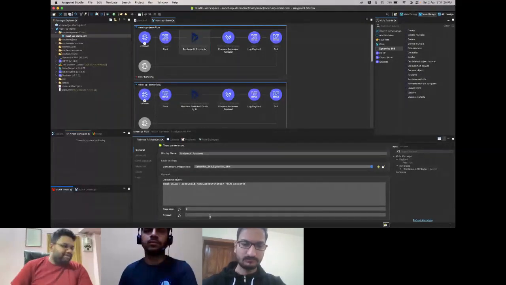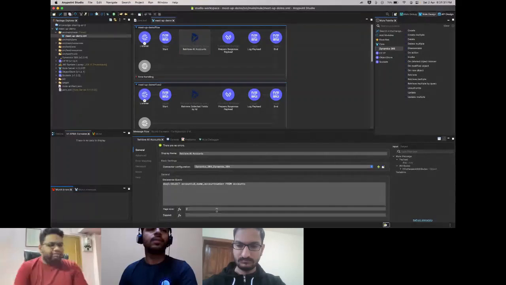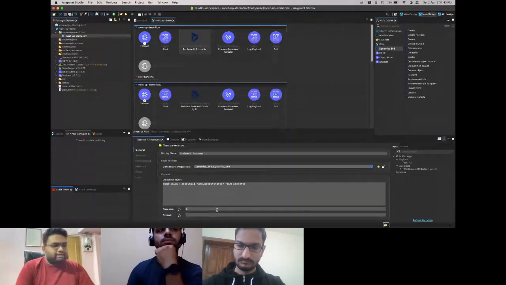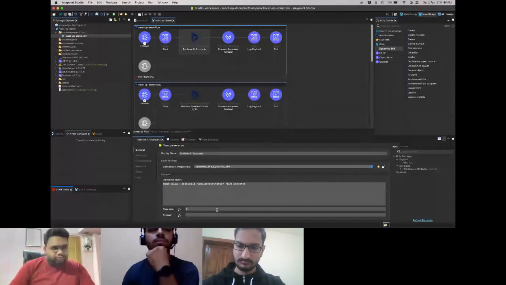Now there's another config that says page size and expand. Expand is something that I have not used with this particular operation, but the page size by default is probably set to 10, and I have set it to 2, right? And you see that this is a config that does not work. So this is something the connector probably doesn't support, or it's a bug in the connector in the current version. So even if I have a page size of 2, I assume 2 accounts will come back.